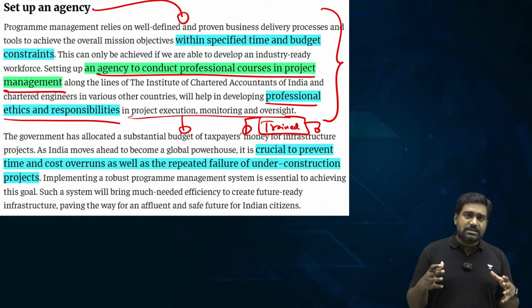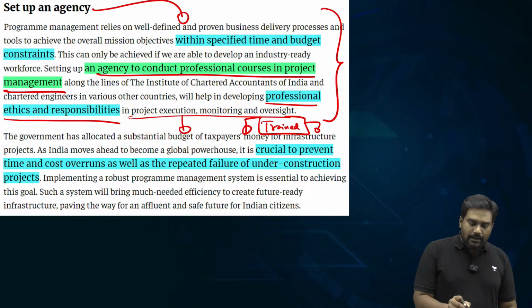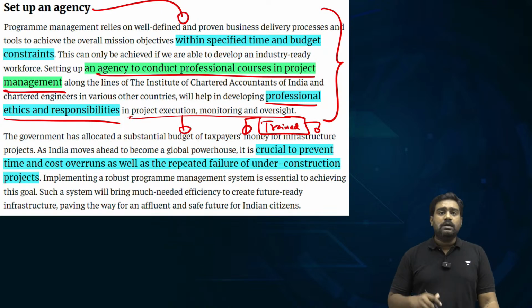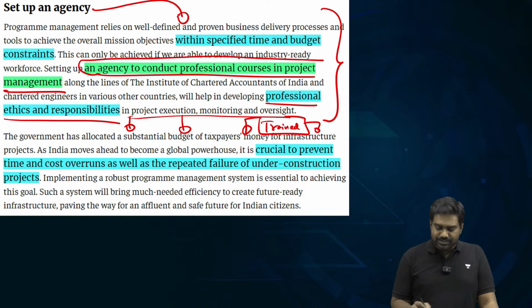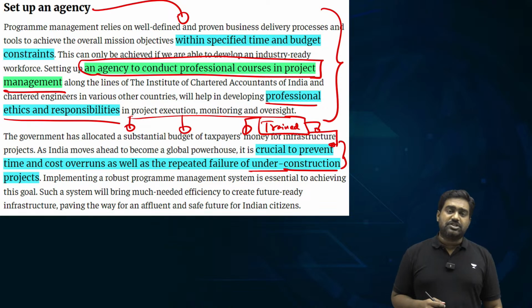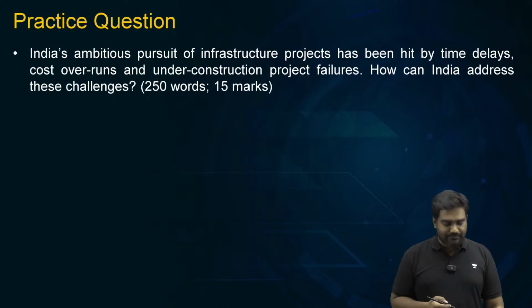So this requires extensive planning right from the beginning, and that is why the article is calling for a national agency, by following UK, China, Saudi Arabia and others, so that we can prevent these delays and unnecessary project failures, and thus we can drive our infrastructure projects to achieve our goal of becoming a developed nation by 2047.